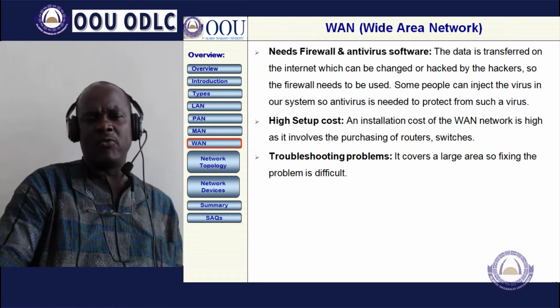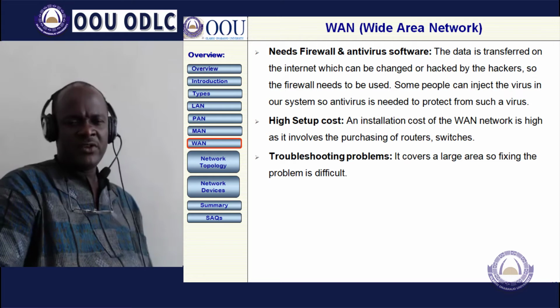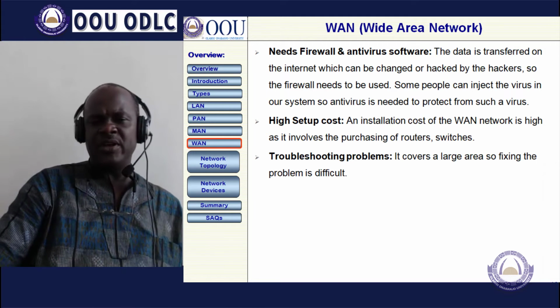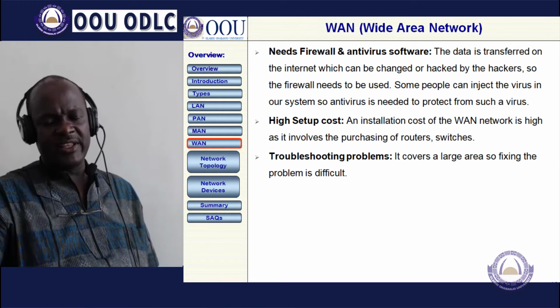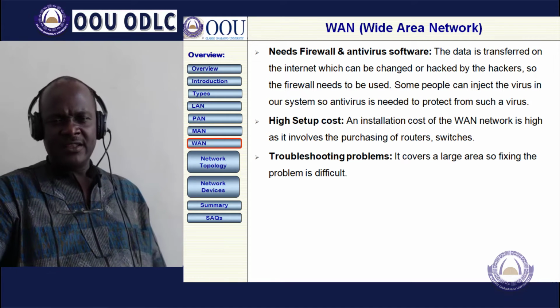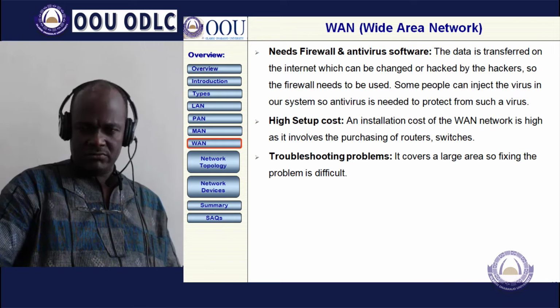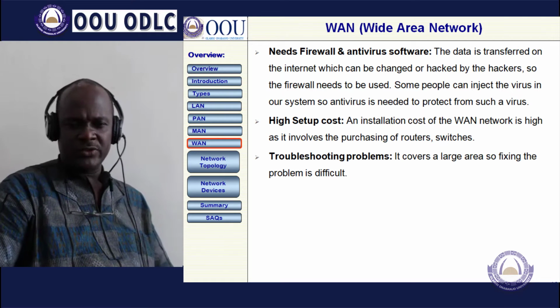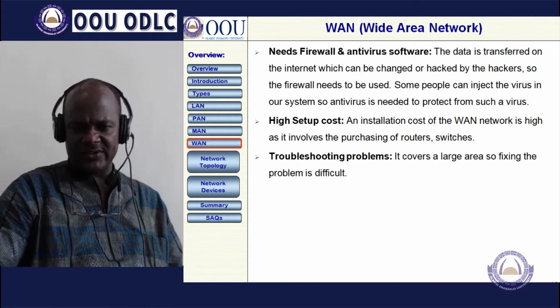You may need a firewall or antivirus, which brings up other expenses, and we do this to prevent what hackers can do. Then high setup cost.